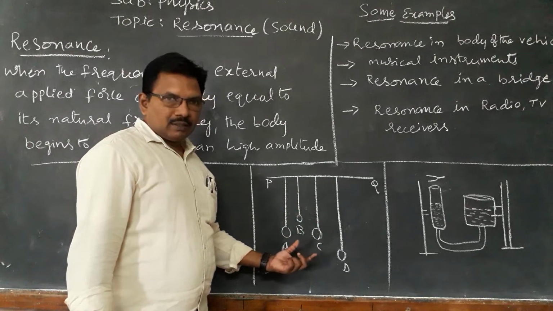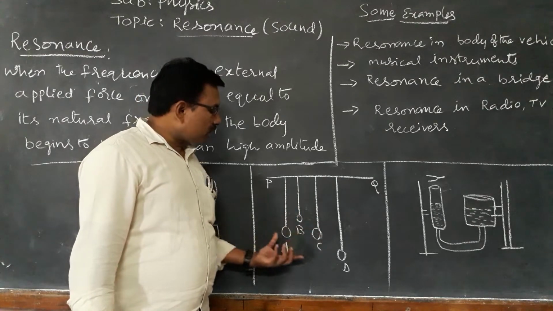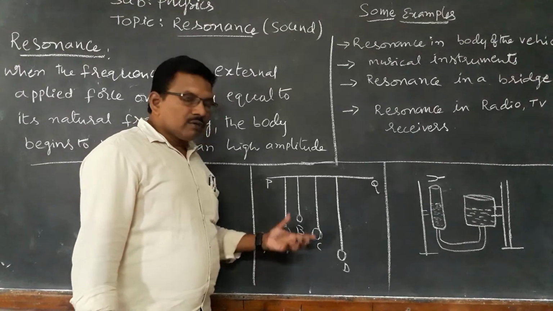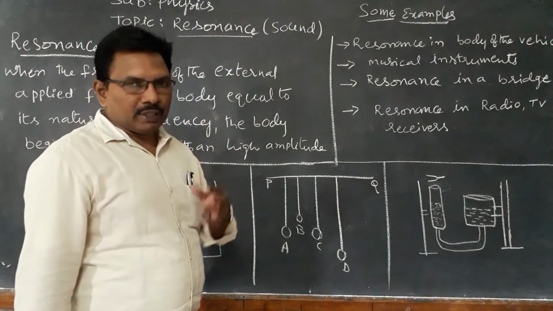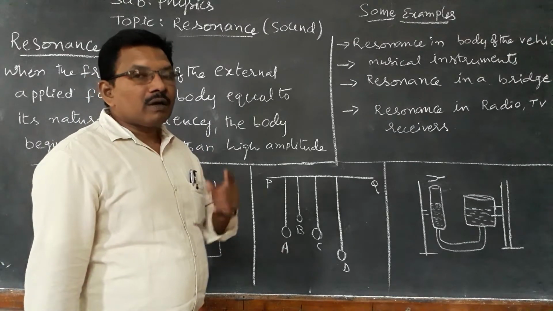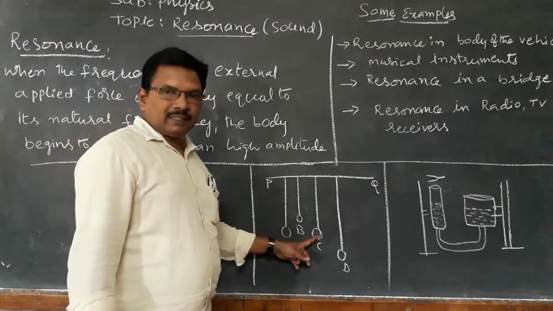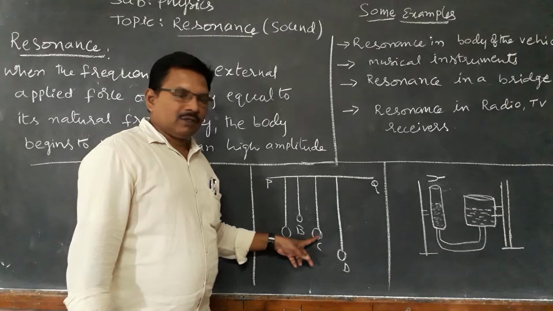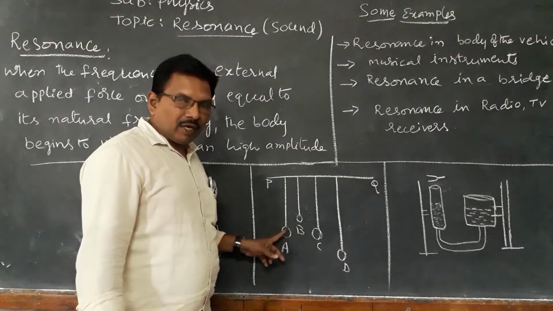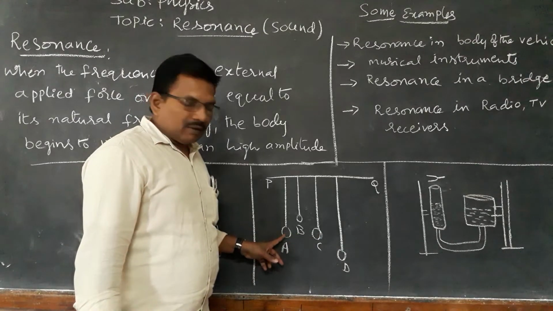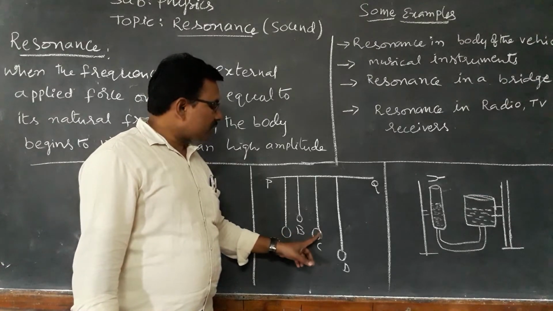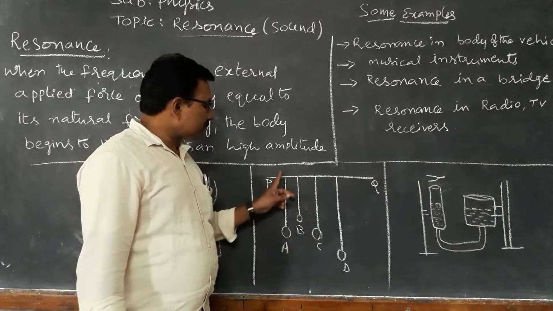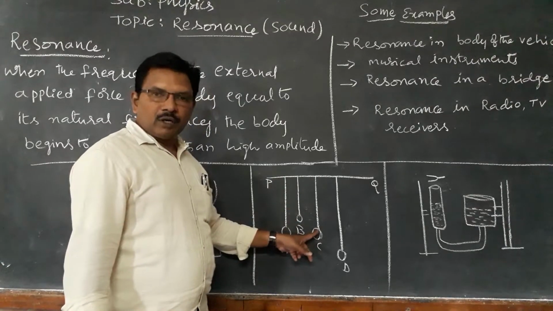But out of all these, only one will vibrate with high amplitude. That is C. Why? We disturbed here, and it vibrates with some frequency. This frequency equals the natural frequency of the same size ball on the same size pendulum.